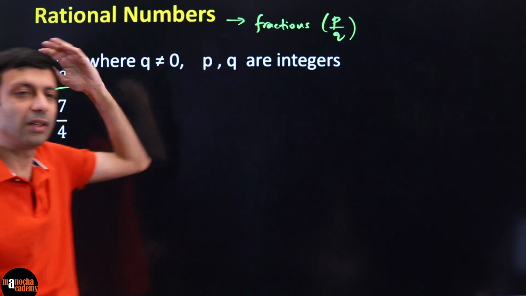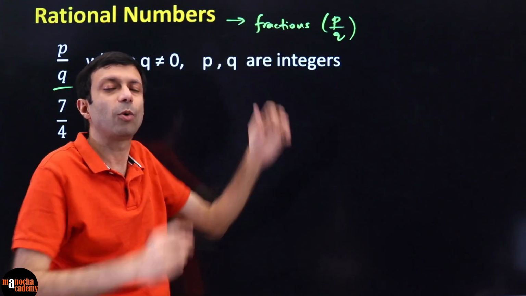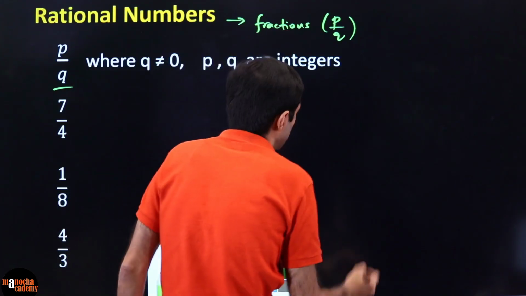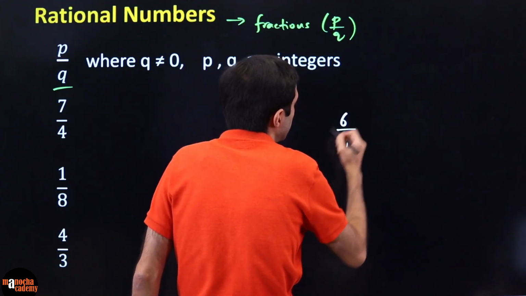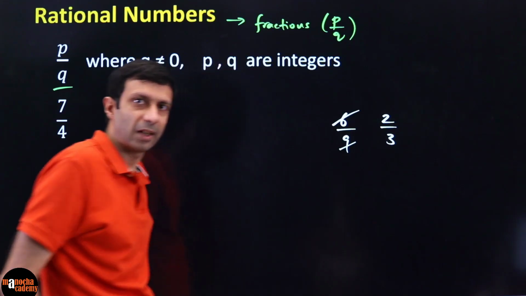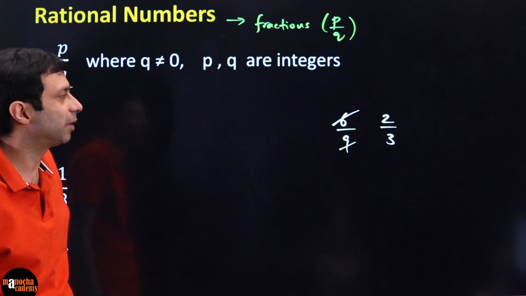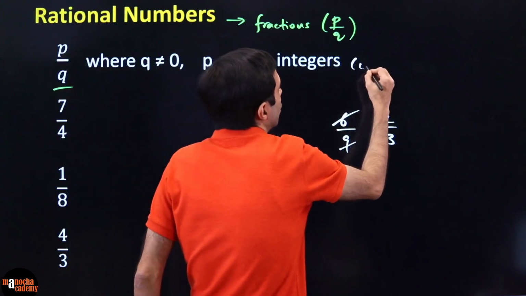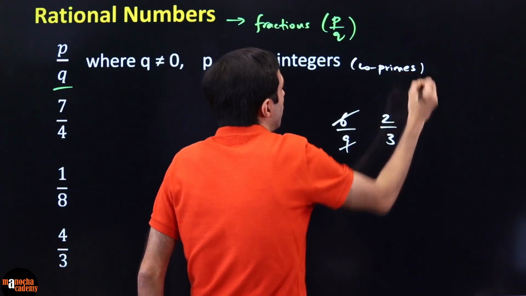In some books you'll also see it written that they are co-prime, which means they don't have any common factor. If they had a common factor, you would have cancelled it. For example, if something was 6 by 9, you will not keep it 6 by 9. You will cancel and simplify it to 2 by 3. Correct? You will divide both numerator and denominator by 3. So many times you'll see it written as integers which are co-prime, no common factor.